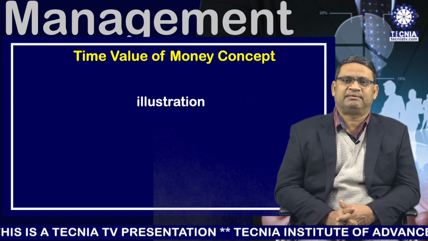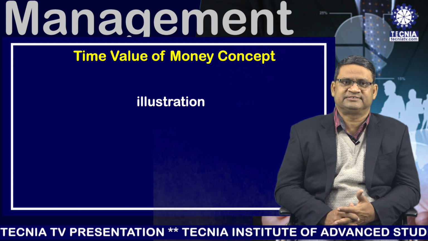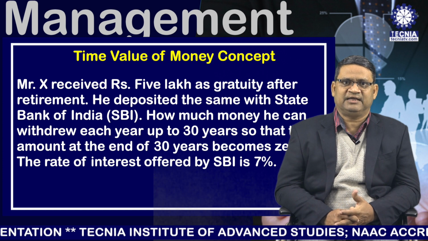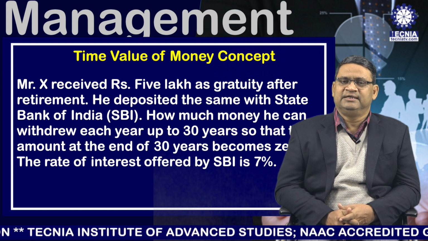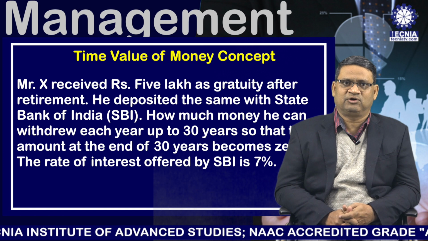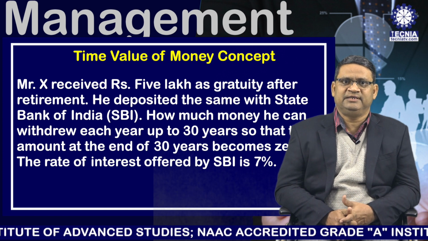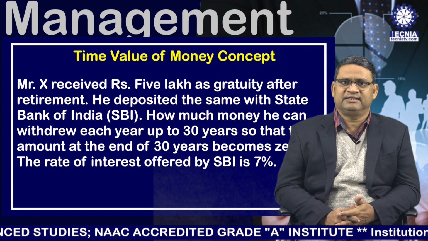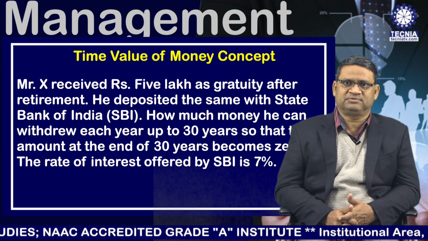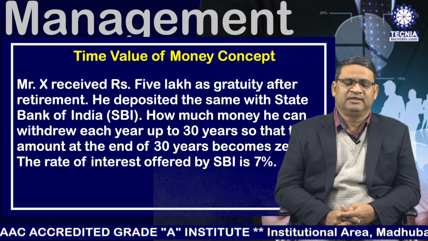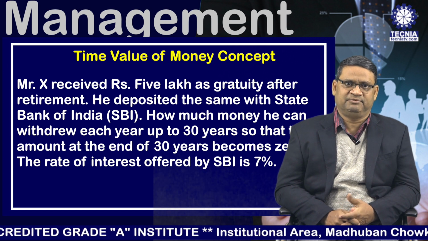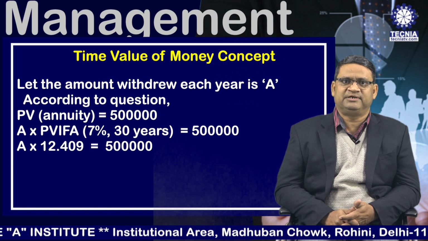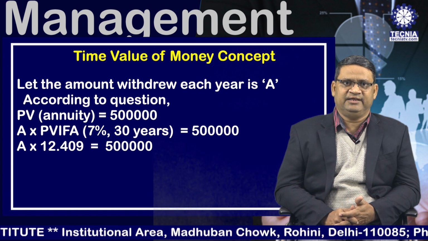This can be illustrated through a simple example. Suppose Mr. X received rupees 5 lakh as gratuity after retirement. He deposited the same with the State Bank of India. How much money he can withdraw each year up to 30th year, so that the amount at the end of 30th year will become 0? Suppose the rate of interest is 7%. The solution will be like this. Let the amount withdrawn each year is A.